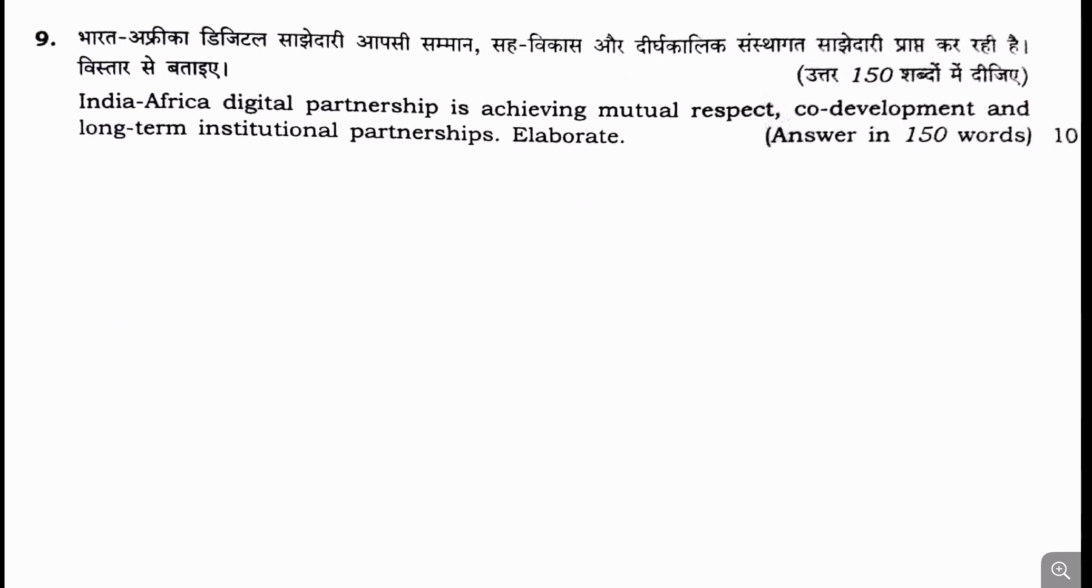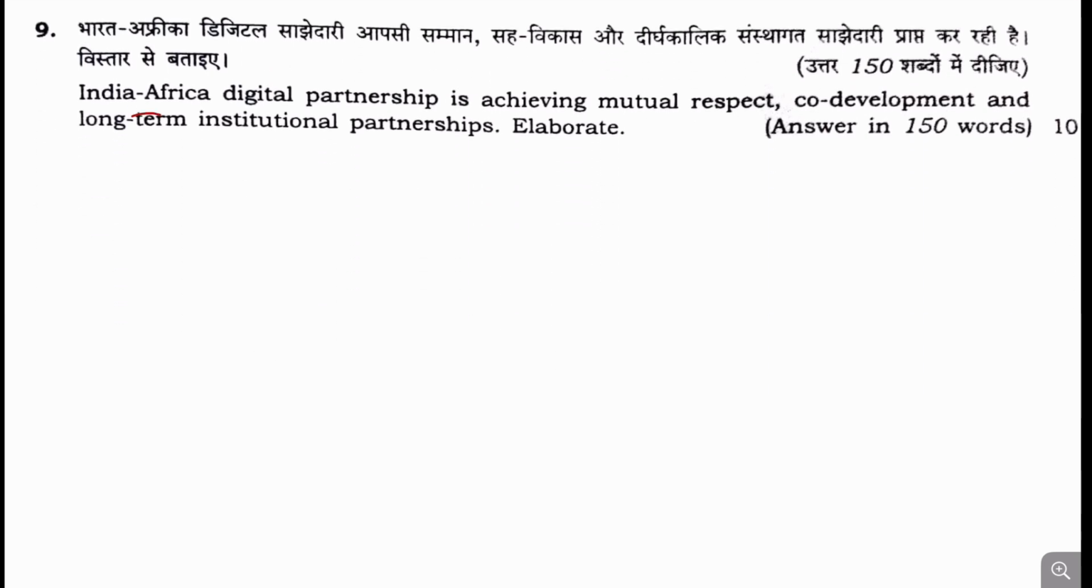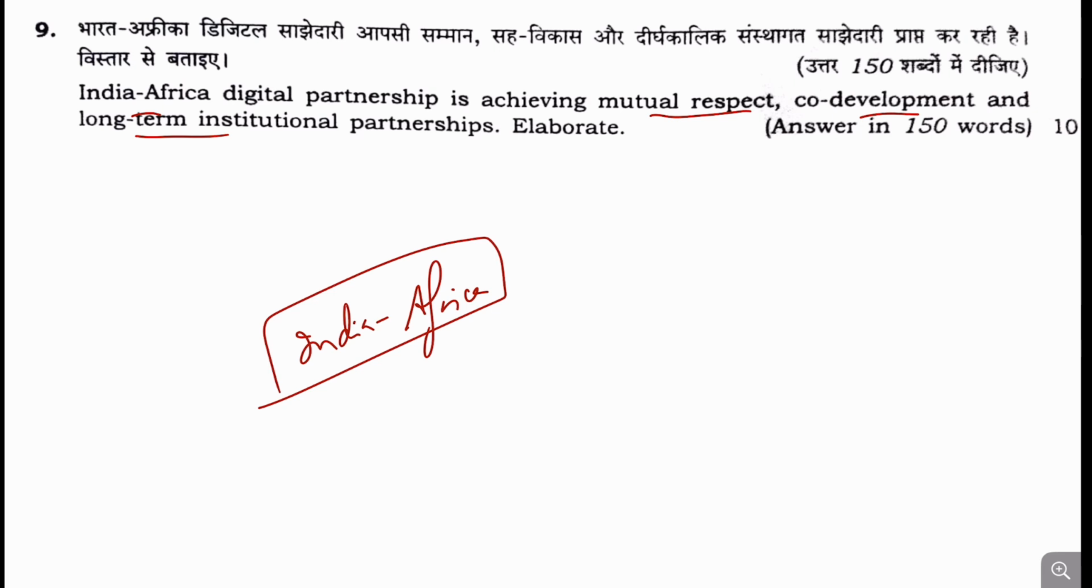Now moving to question number 9. India Africa Digital Partnership is achieving mutual respect, co-development, and also long term institutional partnerships. Elaborate. India Africa relations have already been asked in the UPSC previously also, but it becomes important that this question is specifically focusing upon the digital partnership, and you can't go for other fields with respect to the partnership between India and Africa.